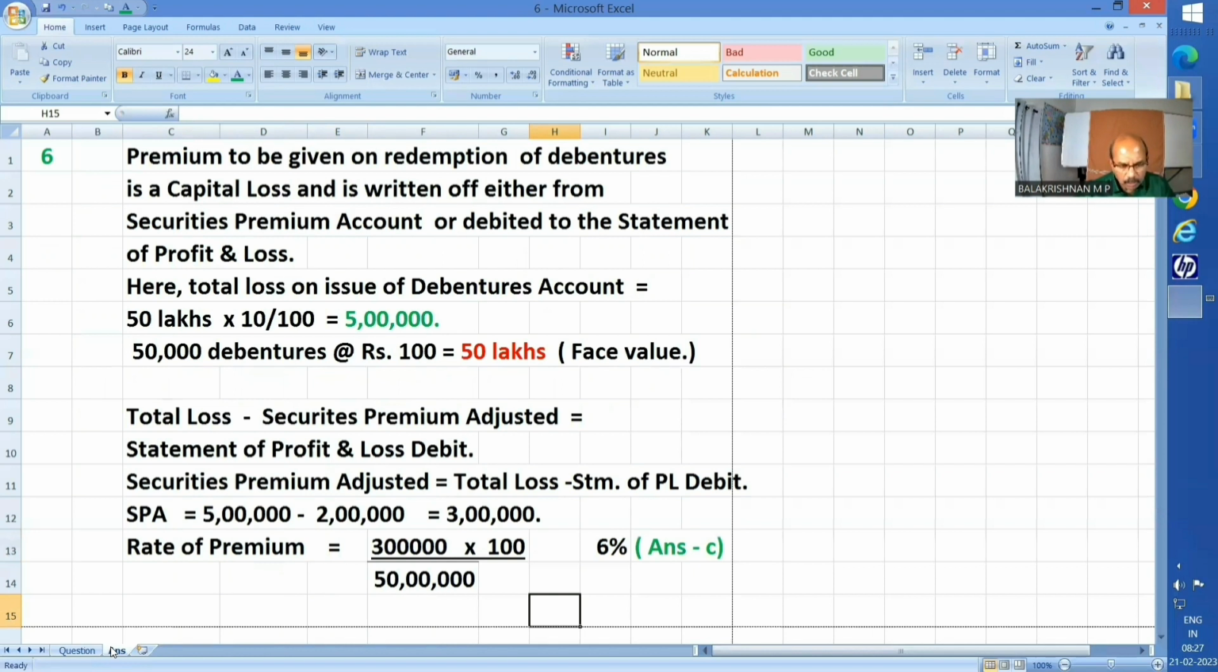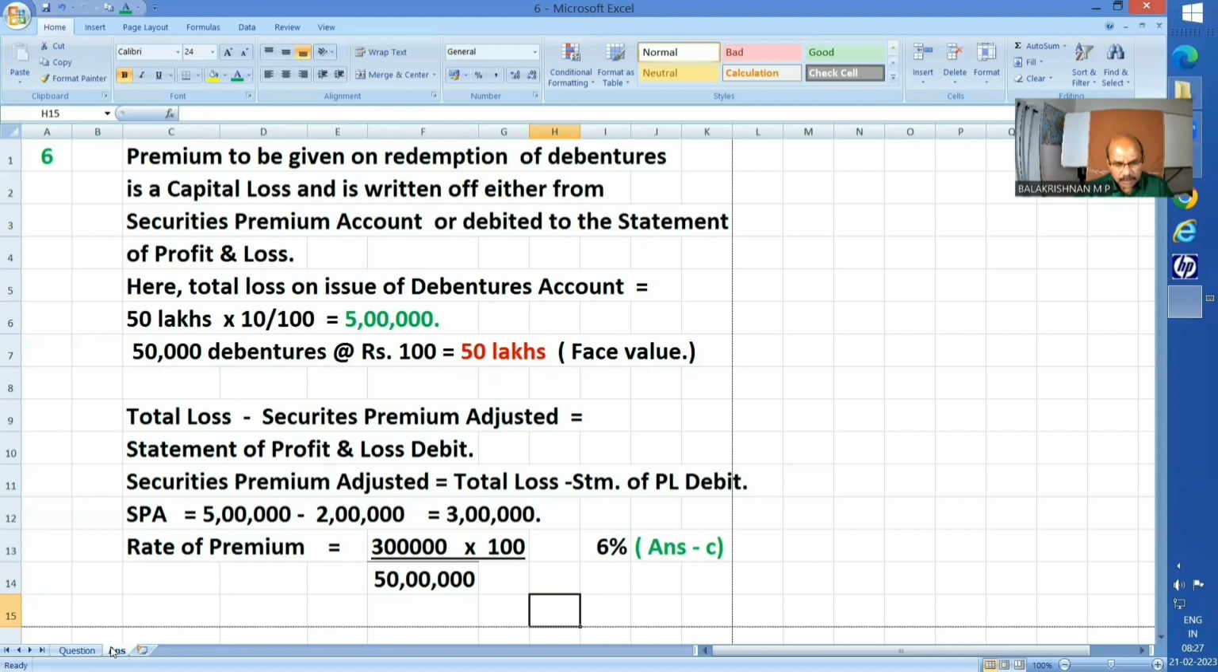So total loss minus securities premium adjusted is the statement of profit and loss debit, because first they will have recourse to adjust the securities premium. Thereafter only profit and loss will be debited. So we can reframe this formula. Securities premium adjusted is equivalent to total loss minus statement of P&L debit.